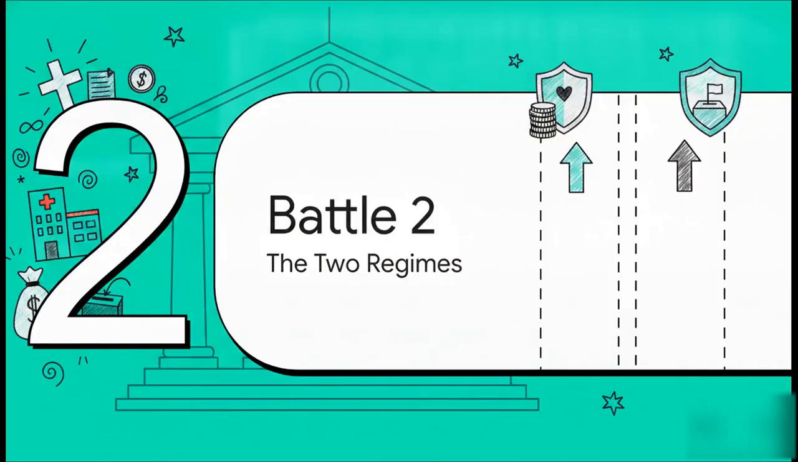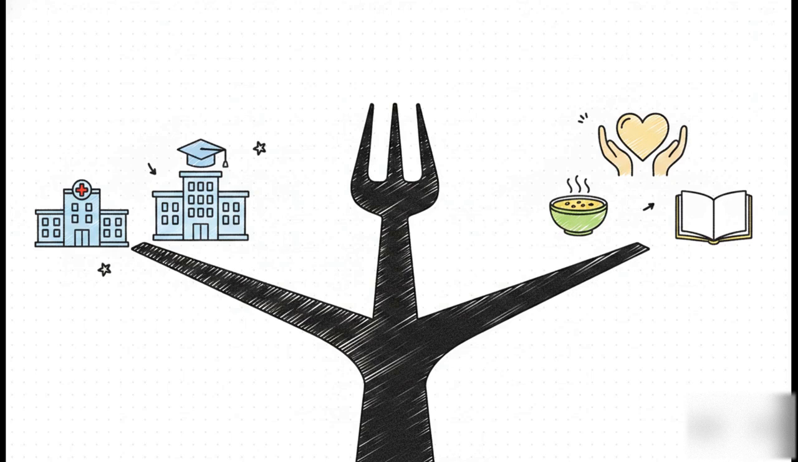Moving right along to Battle 2, the two regimes. Okay, assuming we've got a qualifying public entity, say a charitable organization or hospital, the government obviously wants to encourage their philanthropic work. But they organize the tax breaks into two completely separate lanes. The first regime operates under Section 10(23C). This is kind of the narrow lane, generally reserved for very specific institutions.